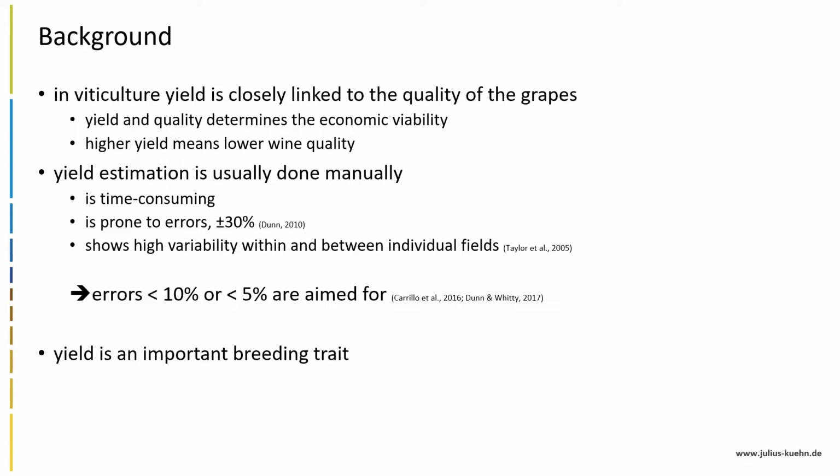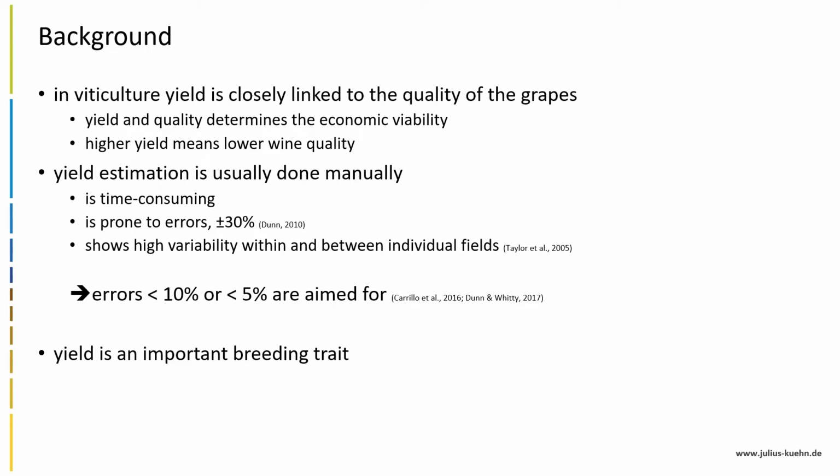This gives him the number of bunches per square meter. If he multiplies this with the average bunch weight of the respective variety, he gets the yield per square meter, which can be extrapolated to the total field size. This method is very time-consuming, especially considering the small field sizes in viticulture and the high number of individual fields.